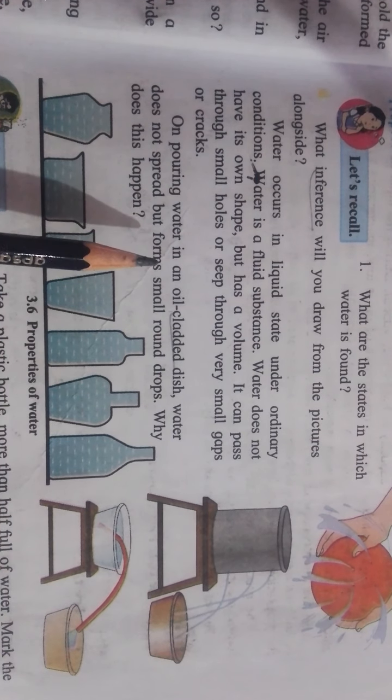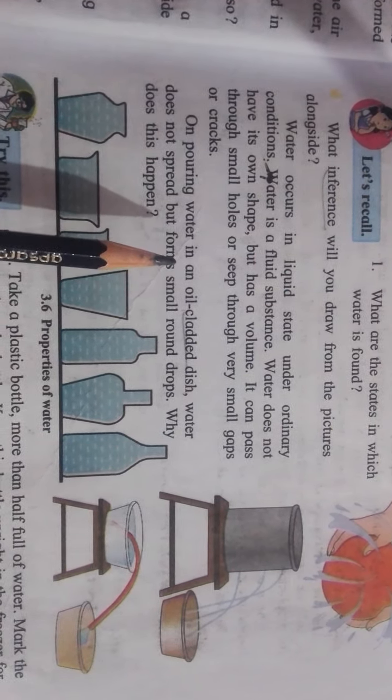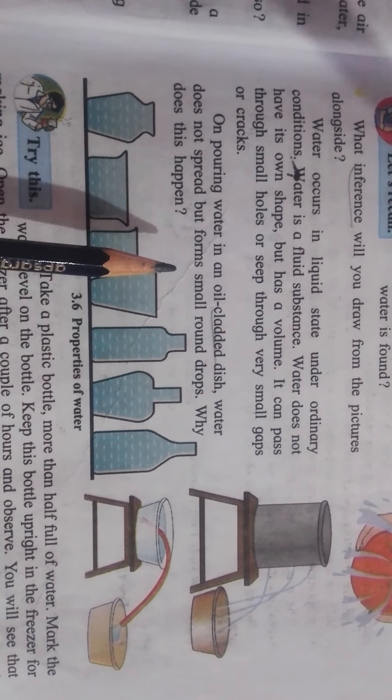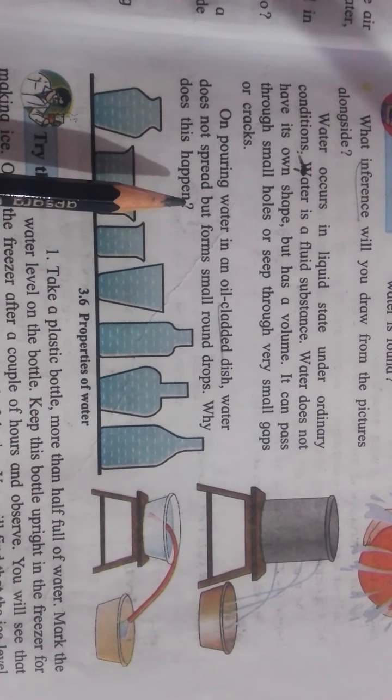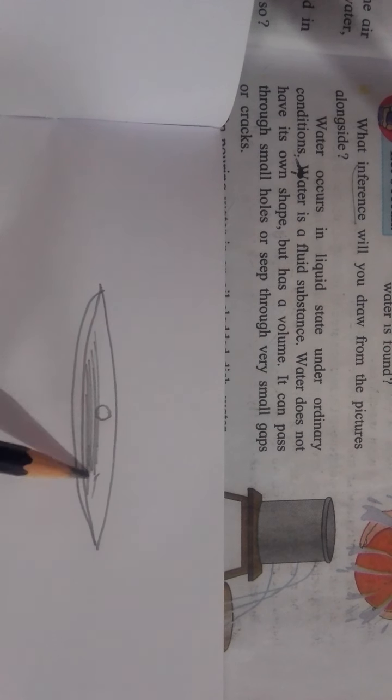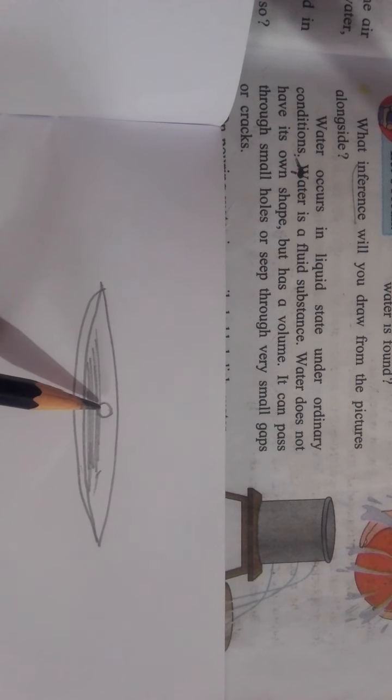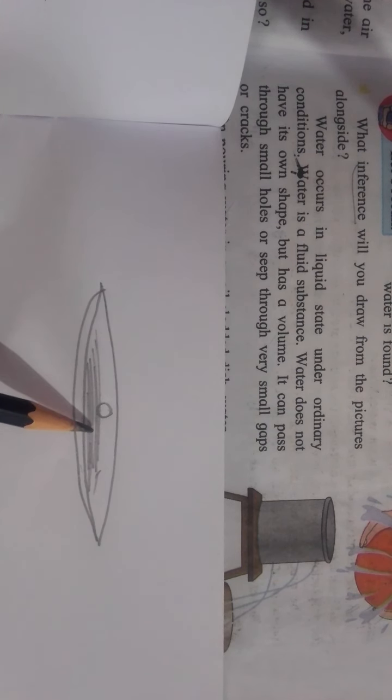On pouring water in an oil-coated dish, water does not spread but forms small round drops. Why does this happen? See, like this oil-coated dish, if we pour one drop of water, this water does not get mixed into the oil. That is why it forms a drop.